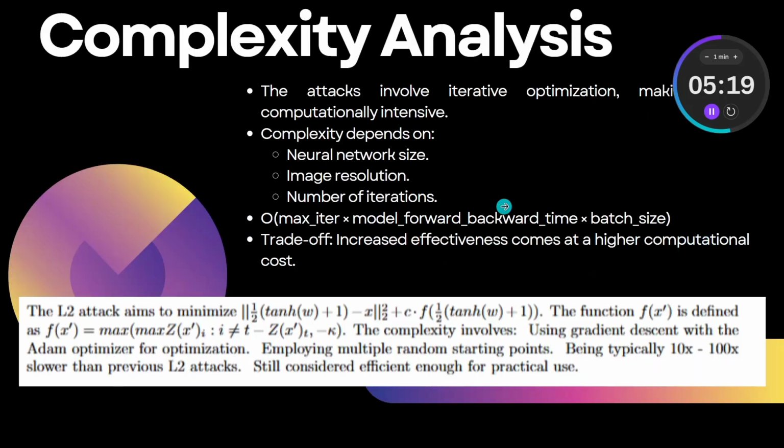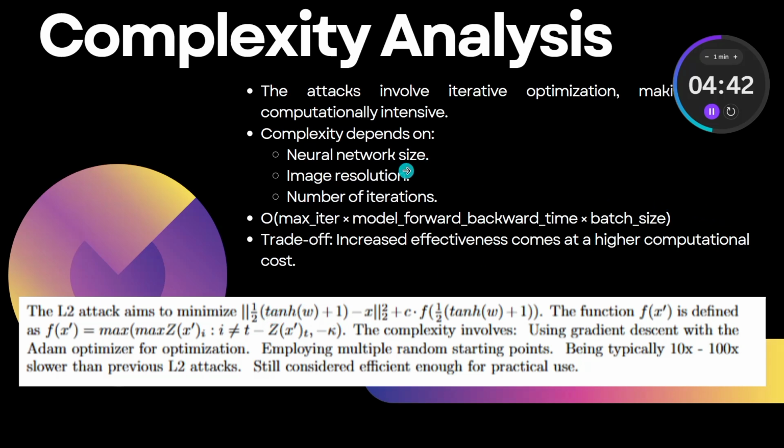And moving on, this is a function that was proposed in the paper that we are discussing, which is 1/2 (tanh(w) + 1). Basically it is casting the image into tanh space and finding the difference from the original image, where x is the original image and tanh(w) is the casted image, and we are finding the squared distance. So basically we are finding the mean squared distance between the images.